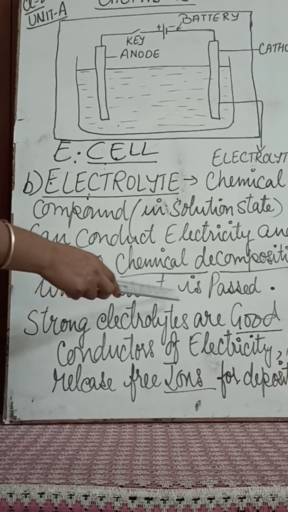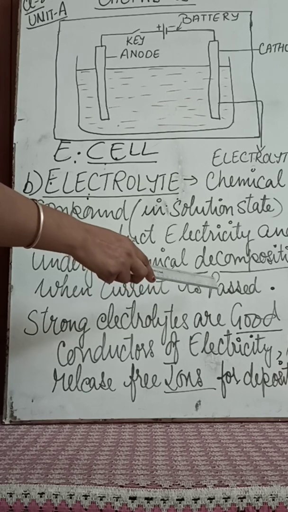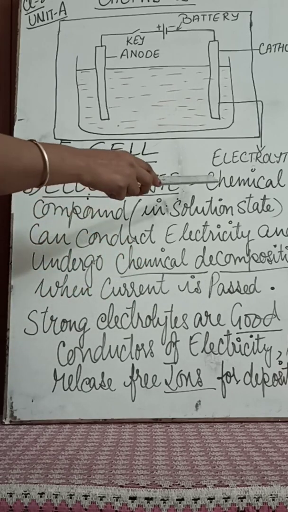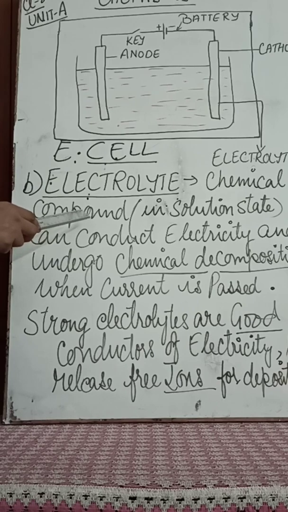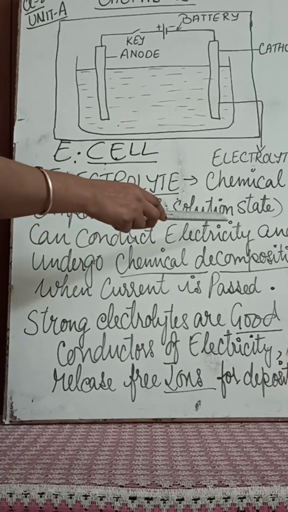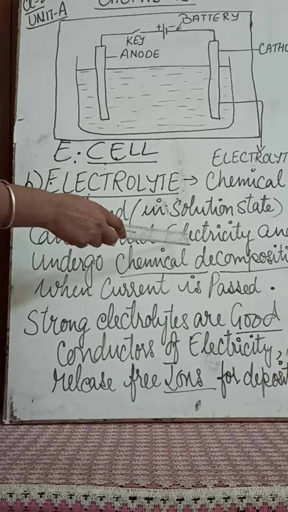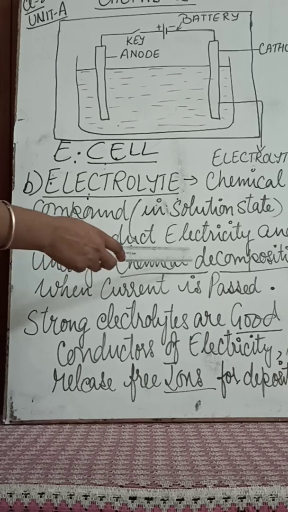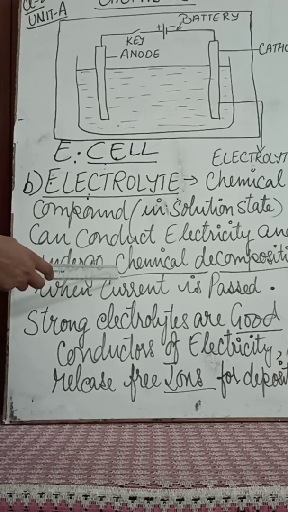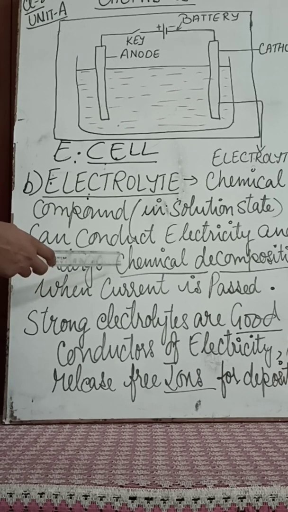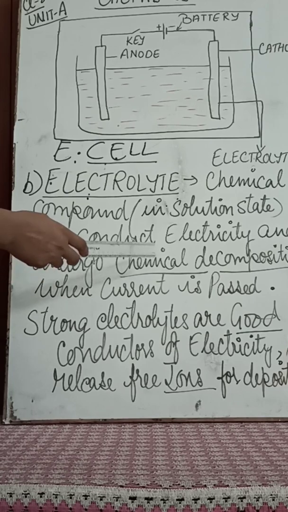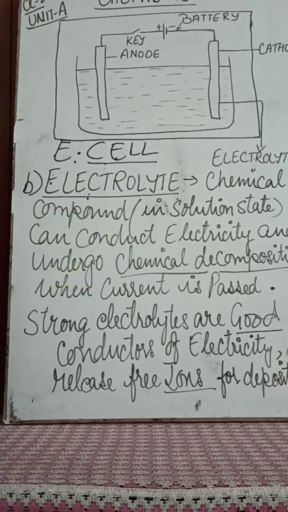Now when current is passed through it, the electrolyte, a chemical compound in the molten or solution state, that is in the liquid state, which can conduct electricity, undergoes chemical decomposition. Here it means breaking of the complex compound into simpler elements or free ions which get deposited on the other end when current is passed through it.